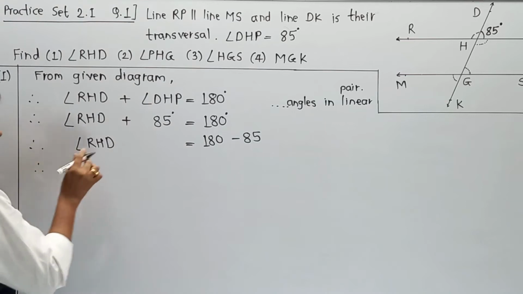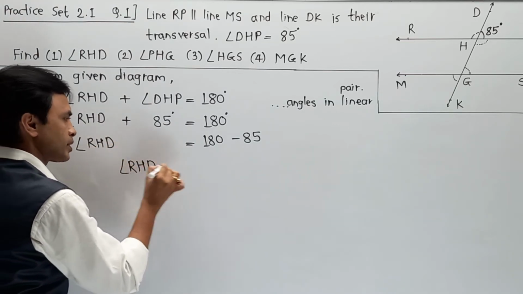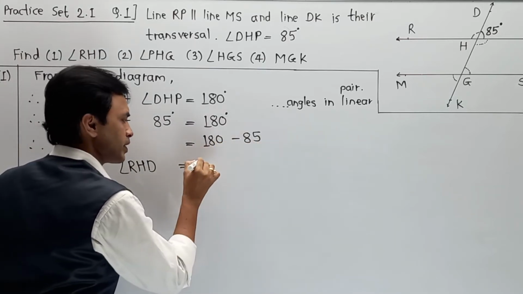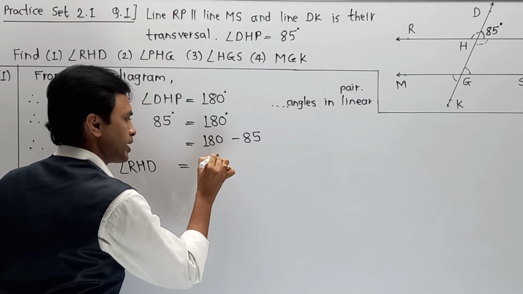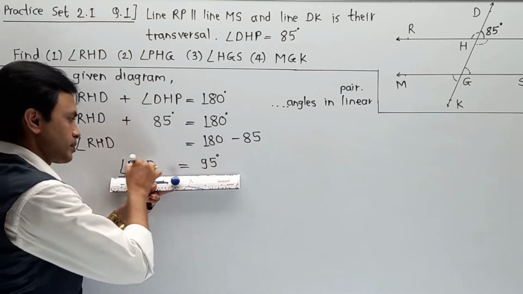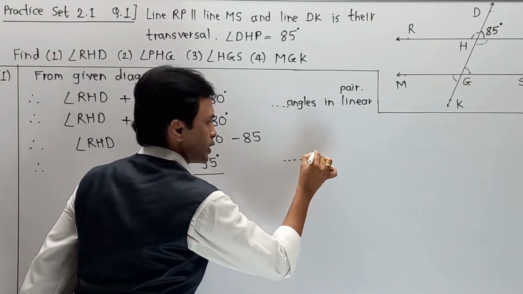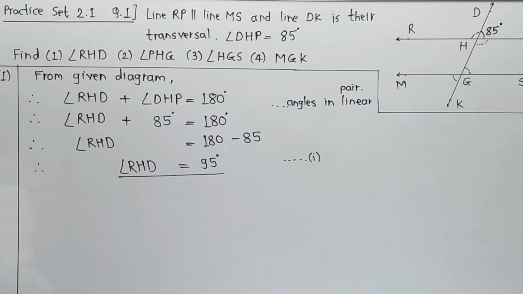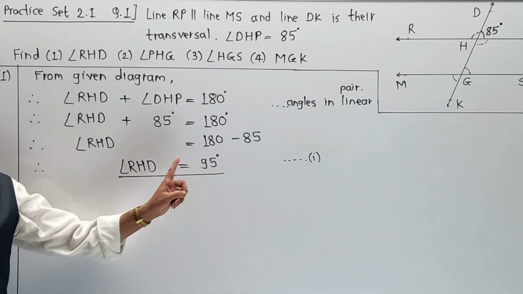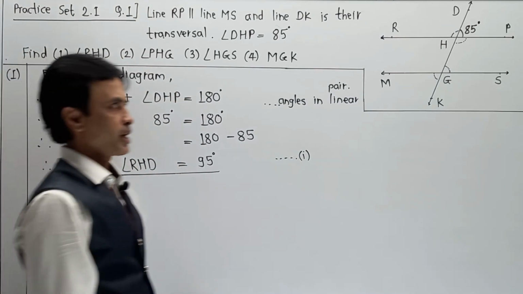Therefore angle RHD is equal to 180 minus 85, which means 95 degree, and this is our first answer. I'm going to give it as equation number 1. This is the most important part, that we are able to get RHD, and that is 95. So I'm going to write the answer of 95 degree in the answer section.